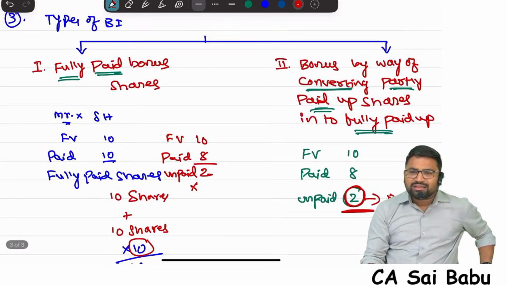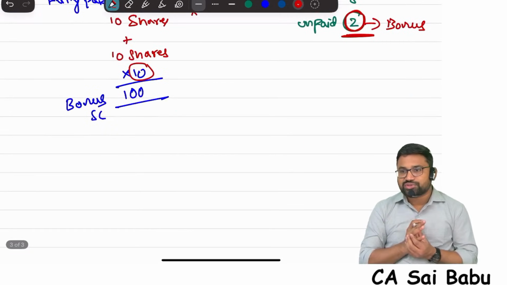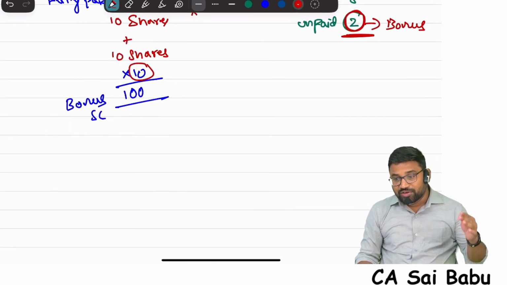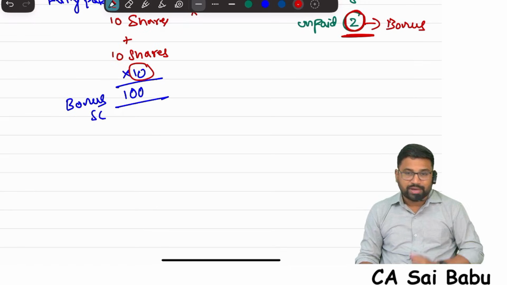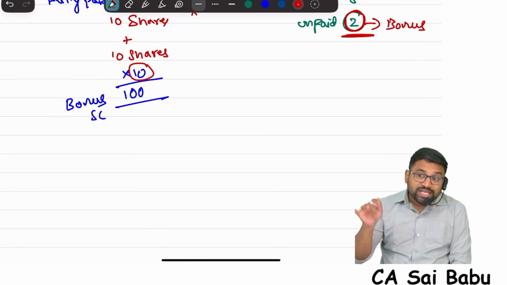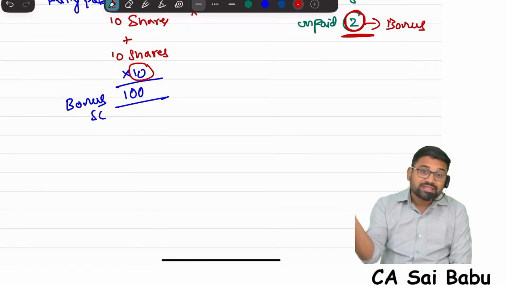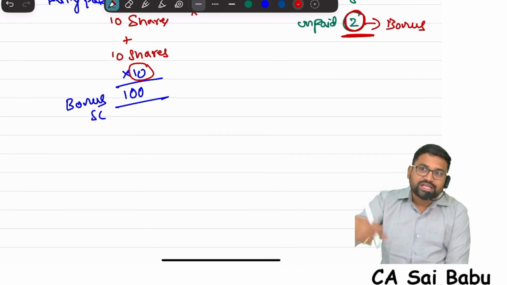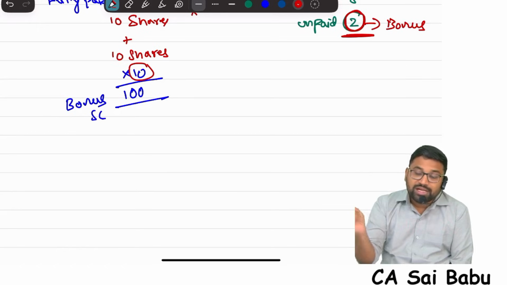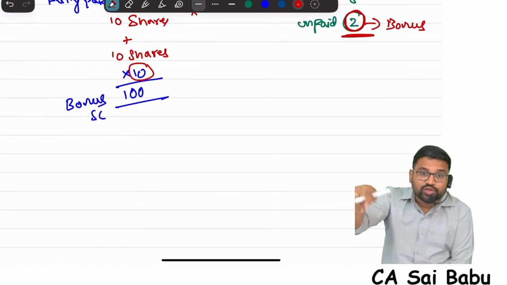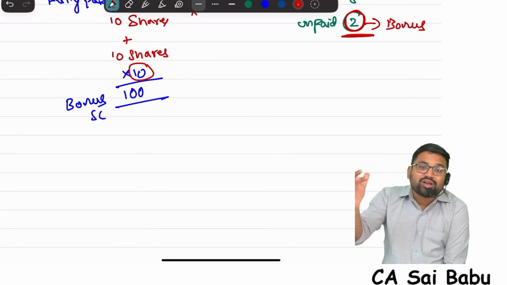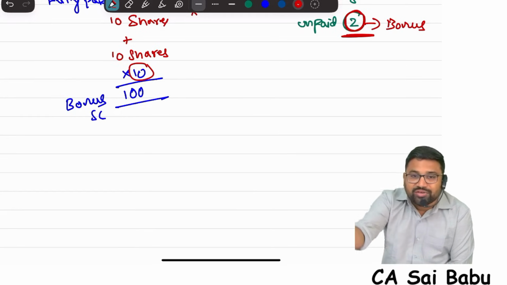You understand? So tell me, what are the types of bonus issue? Fully paid bonus shares, and bonus by way of converting partly paid up shares into fully paid. Fully paid bonus shares, if the company wants to give, first of all the share must also be fully paid. One full share they will give as a bonus. But in case of converting partly into fully paid up, only the unpaid amount, the shareholder is not required to pay. The company will give it as a form of bonus.